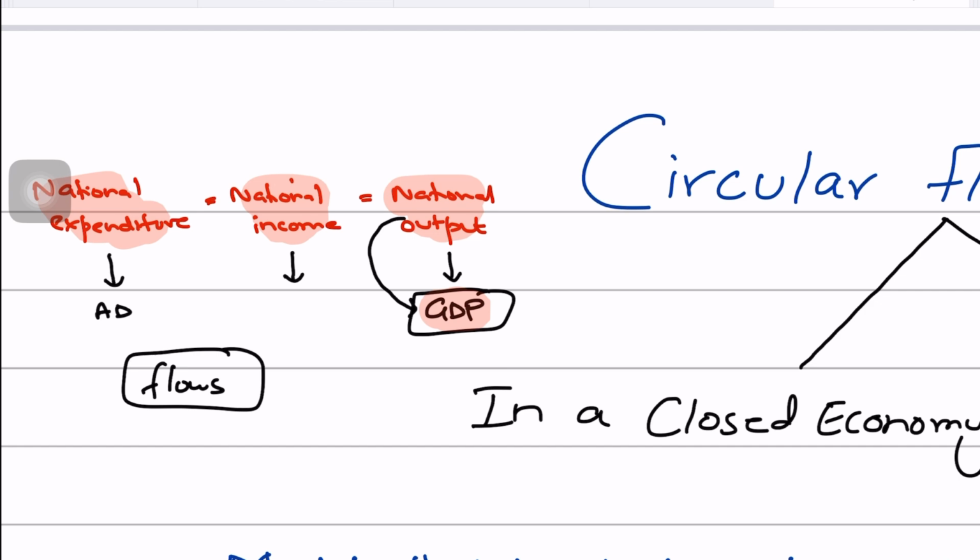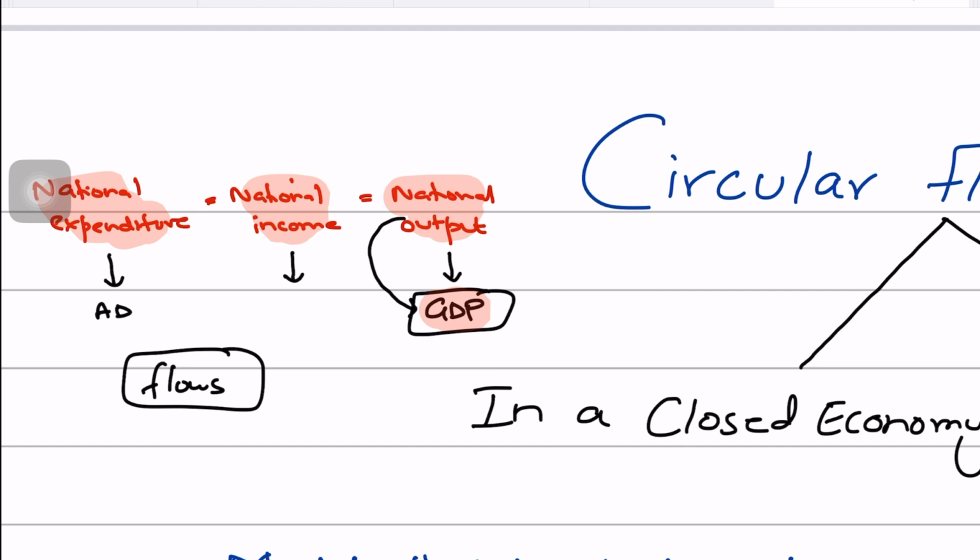That is, GDP calculated based on adding up all the spending done, or GDP calculated based on adding up all the factor incomes. And that is exactly why you say that your GDP, that is your national output, would equal the value of your national expenditure if you have calculated GDP by adding up all total spending.